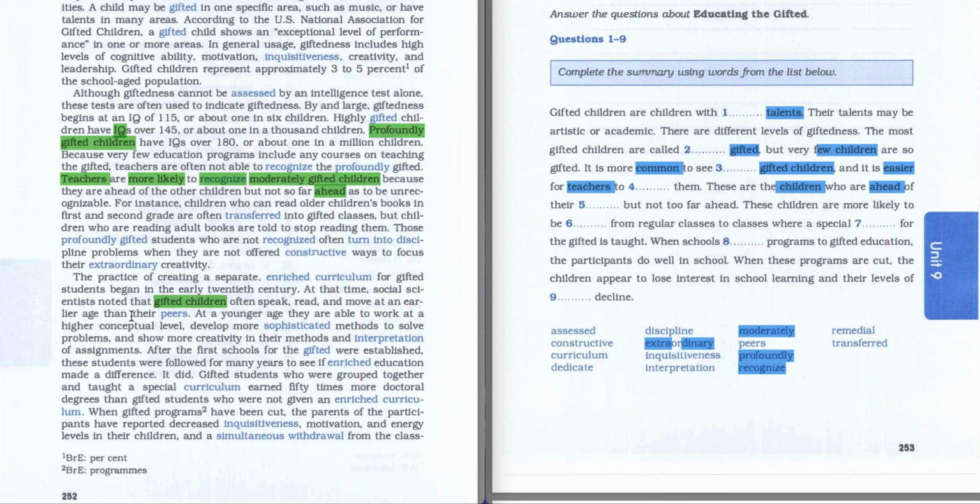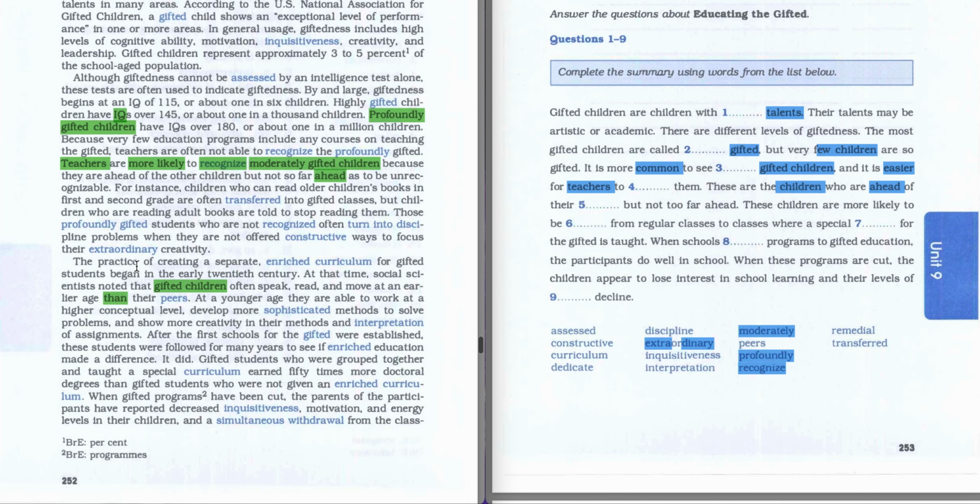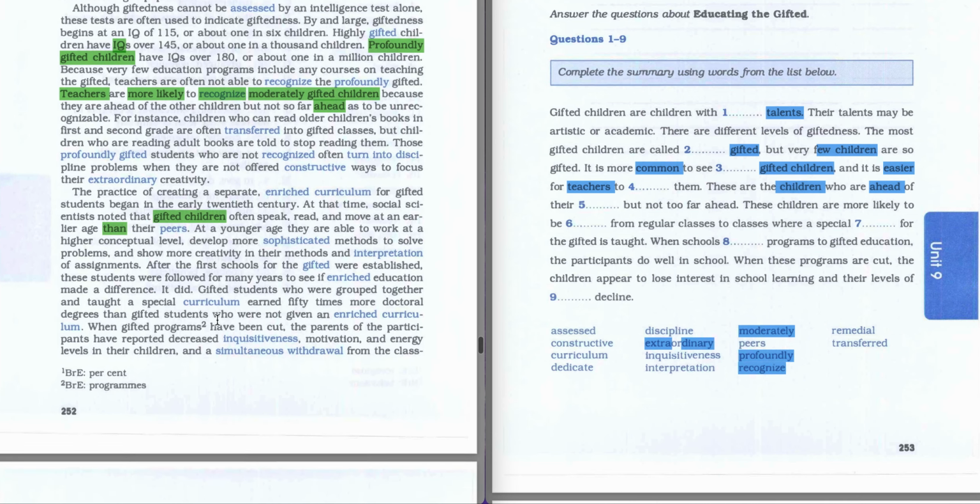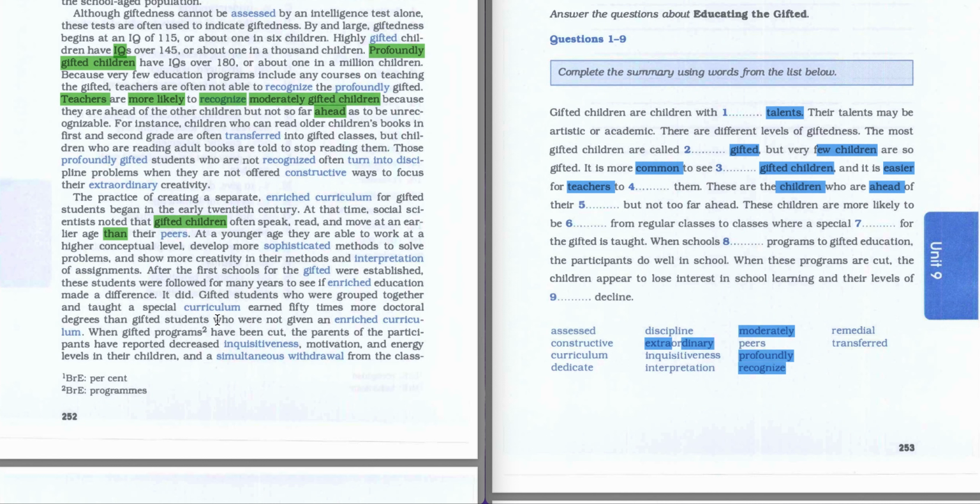And there is a comparison like "than", and here it's a comparison again as in this sentence. So let's read this sentence. At the time, social scientists noted that gifted children often speak, read, and move at an earlier age than their peers. So there are the children who are ahead of their peers, but not too far ahead. So the answer to the fifth question is going to be peers. Let's highlight it. And let's go further.